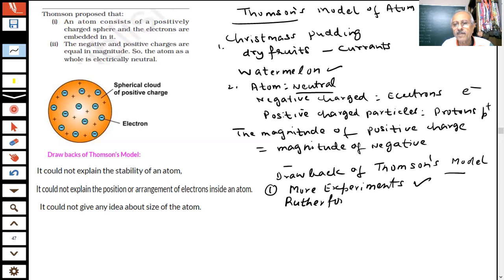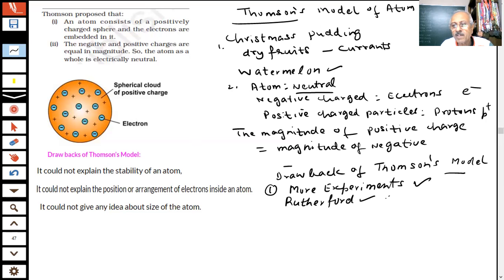like Rutherford, which we are going to discuss today. Rutherford's alpha scattering experiment. Rutherford did a very important experiment which could not be explained by this model. This model cannot explain the results and observations of Rutherford's model of the atom. Rutherford has performed an experiment, students, which could not be explained by this model.